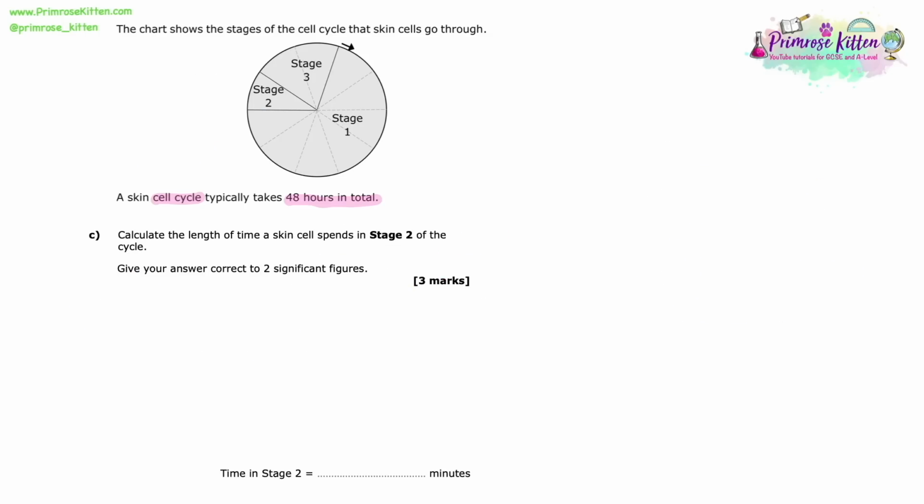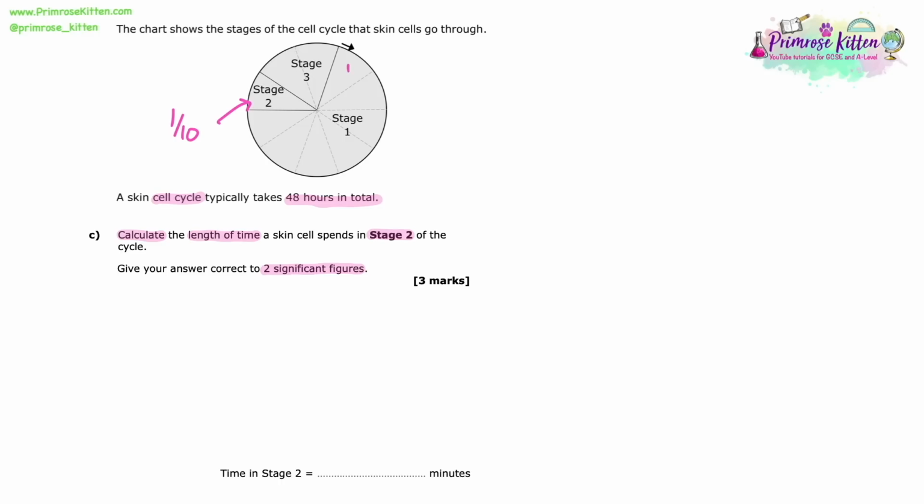I've just pulled the diagram over to this one so that we can look at it for part C, because we're going to need to use it. We need to calculate the length of time a skin cell spends in stage 2 of the cycle. Give your answer to 2 significant figures. Okay, so this is just a maths question. It's a common maths question around the cell cycle. There's normally going to be some kind of maths you have to do.